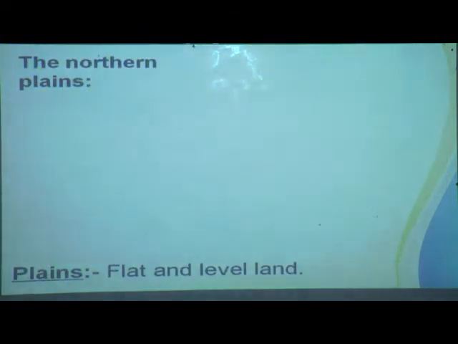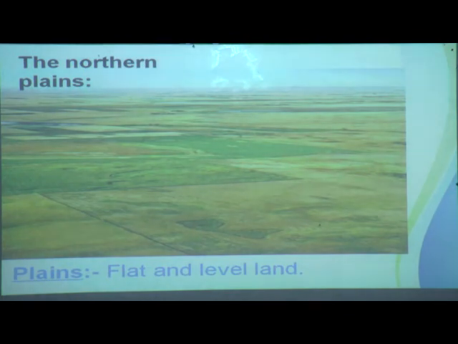Now the northern plains. These are the northern plains. Can you see in this picture, children? The landform is flat and level land. There are no mountains, no plateaus, nothing. The plains are flat, children. Flat and level land.